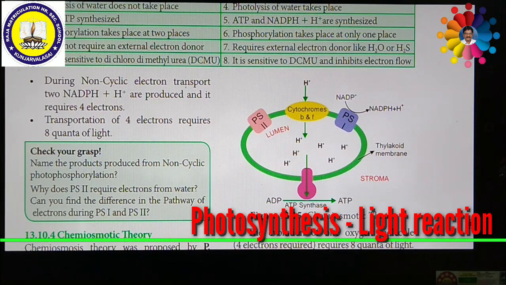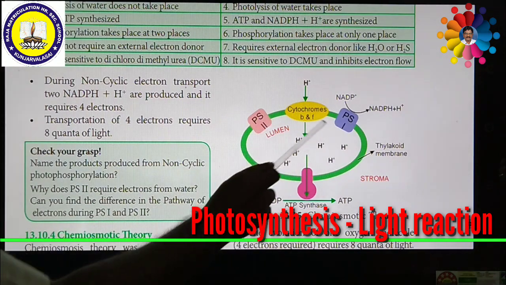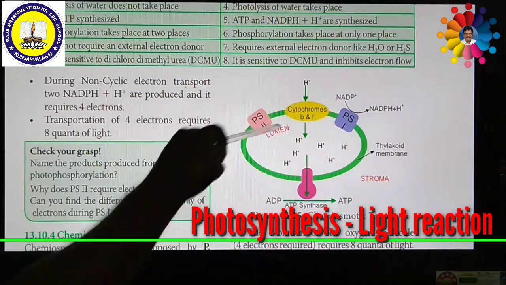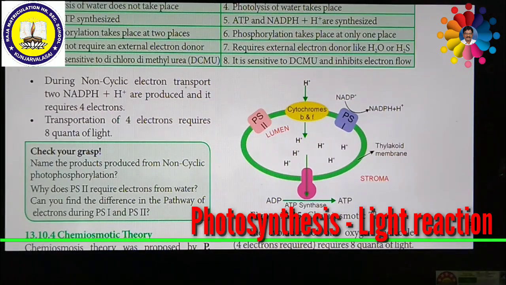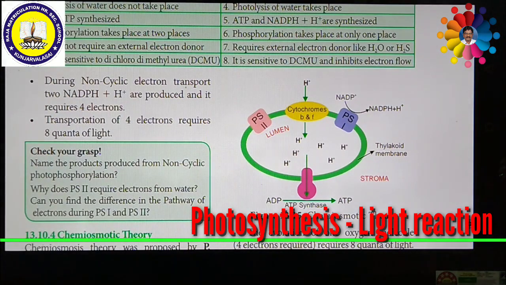H plus ions accumulate within the lumen of the thylakoid around 1000 to 2000 times. As a result, proton concentration is increased inside the thylakoid. When it increases, protons try to move across the membrane due to the concentration gradient.